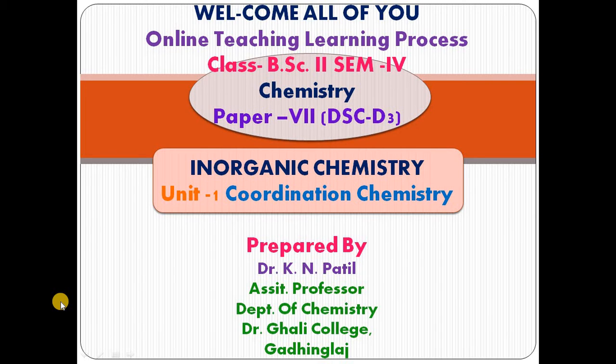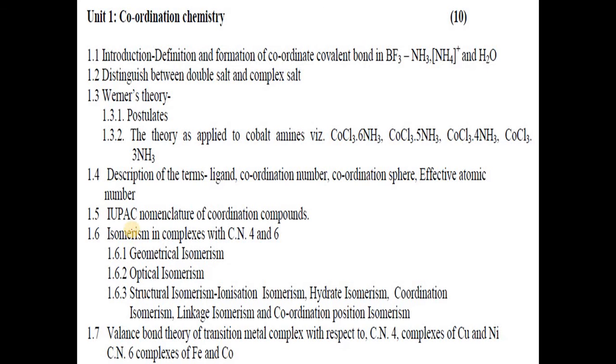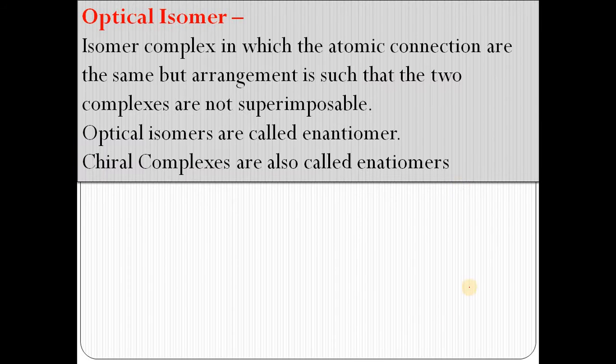We have started paper number 7 in inorganic chemistry, in which we have seen unit number one, coordination chemistry. In our last lecture we have studied the isomerism in complexes with coordination number 4 and 6 with respect to geometrical isomerism, and in this lecture we will see optical isomerism in complexes with coordination number 4 and 6.